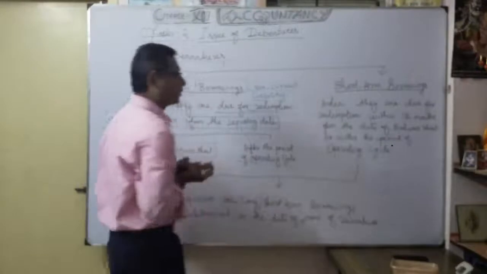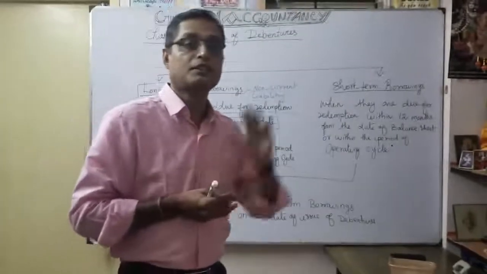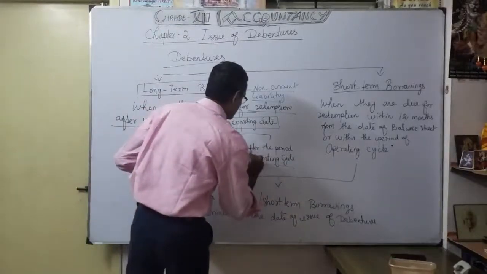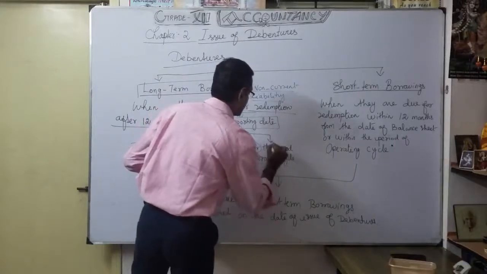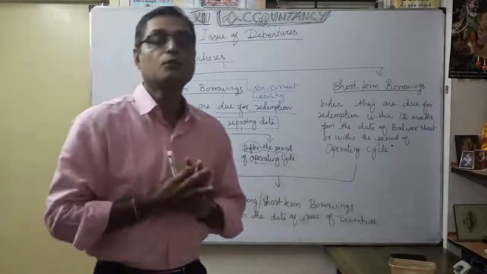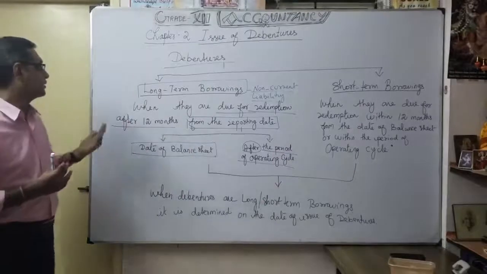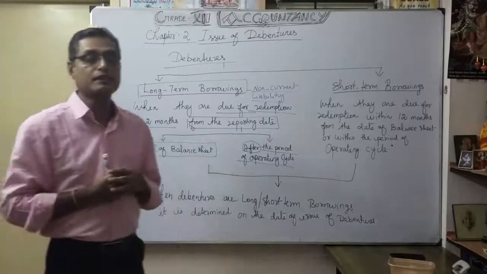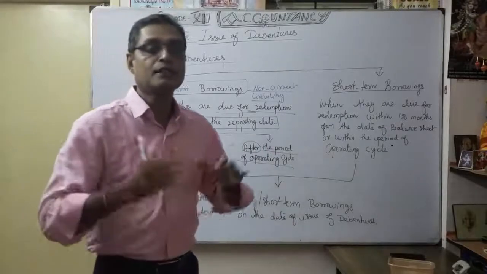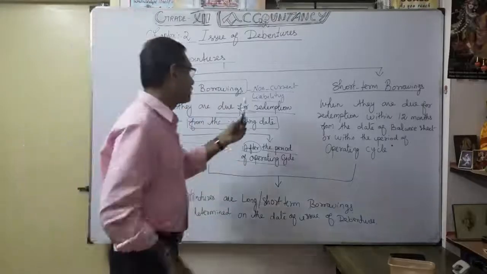We already discussed that, you know. What is the meaning of operating cycle? In our financial statements, right at the start. Understood? That's the operating cycle. After the period, this word is very important: after the period or date of balance sheet. Accordingly, we come to the conclusion that a redemption may be after 12 months from the reporting date, either the balance sheet date or after the period of operating cycle, and we consider that it comes under long-term borrowing, also called non-current liability.